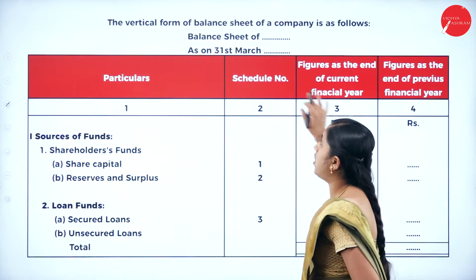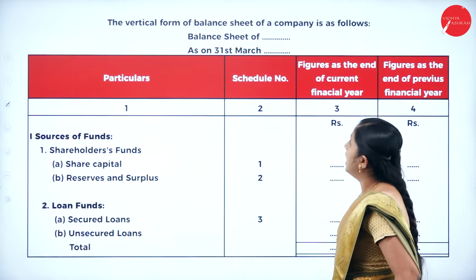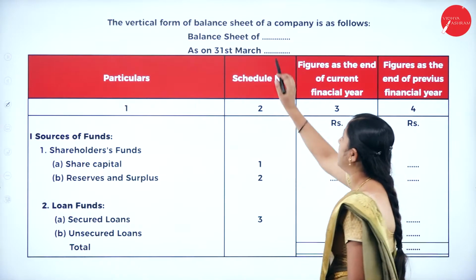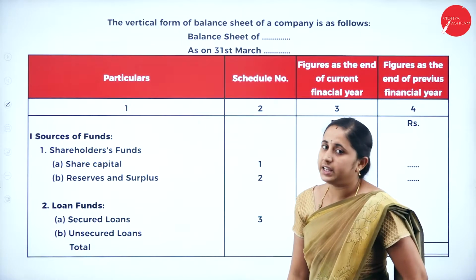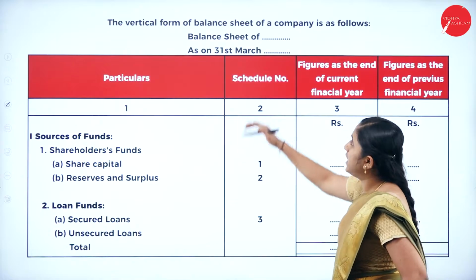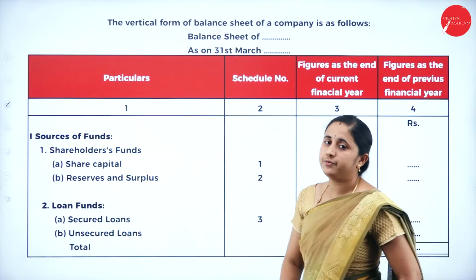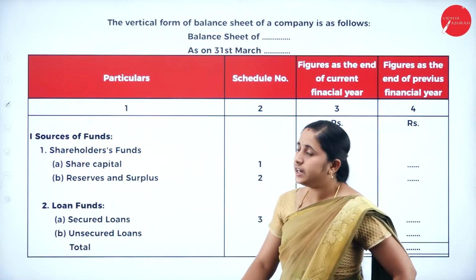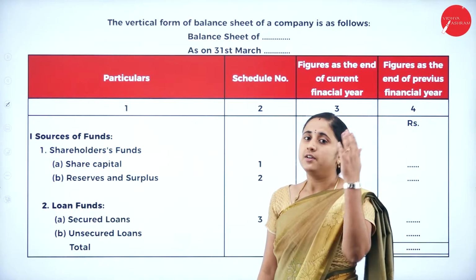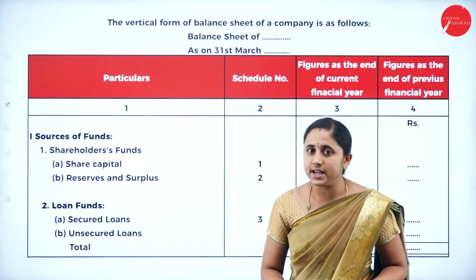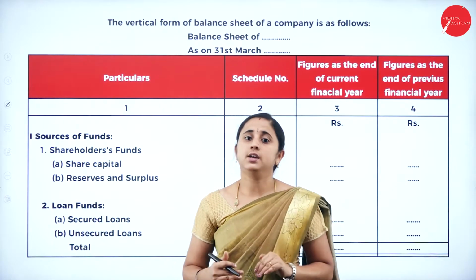Next, this is the format of the balance sheet of a company as follows. Balance sheet of XYZ company as on 31st March of a particular year. Here, this is the vertical format of the balance sheet. Usually, in the financial statement of a sole trader, we prepare the horizontal form of balance sheet. In that, we have the liability side and the asset side. The asset side will record all the assets and the liability side will record all the liabilities.